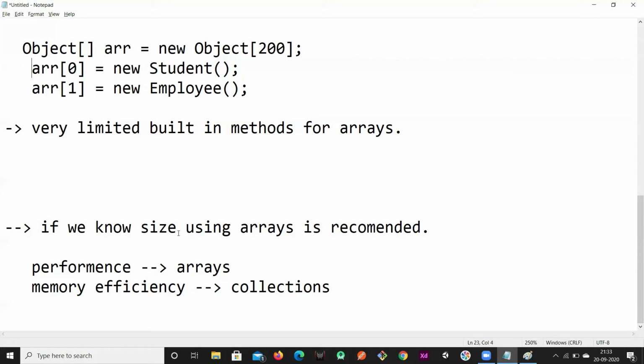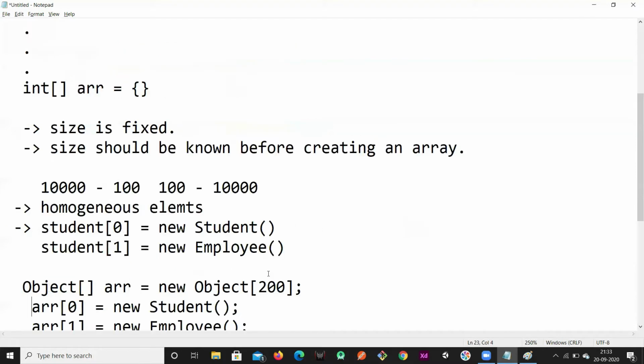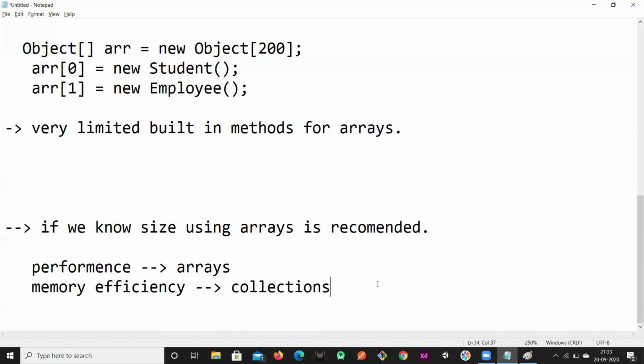There is some terminology for this. It is a framework, a collection API or collection framework that is part of Java. In this collection framework we have different sets of classes and interfaces. We'll discuss those important interfaces and classes now, so that we can get familiar with how to use them.